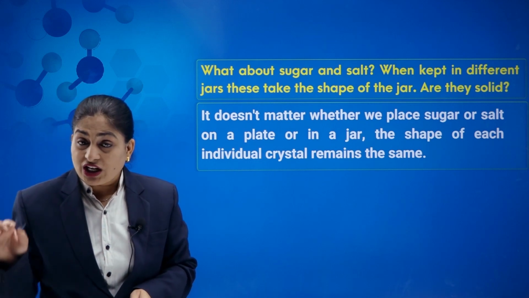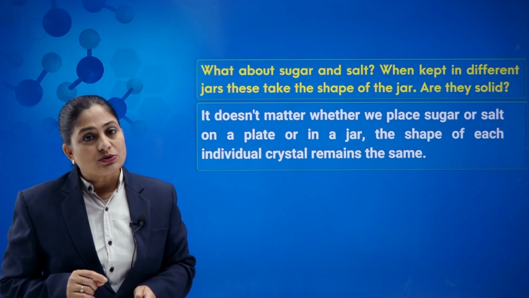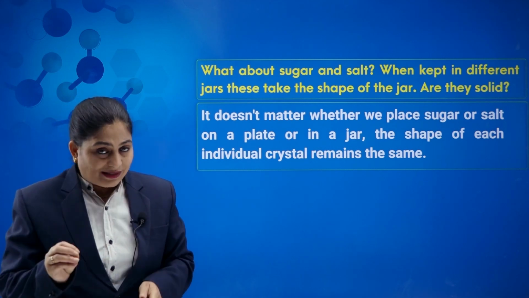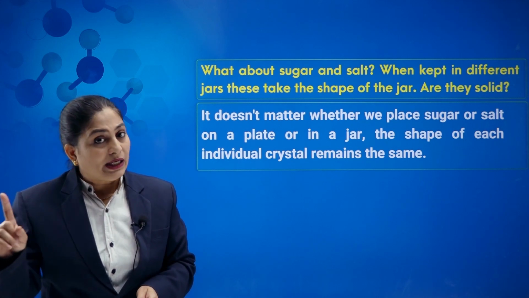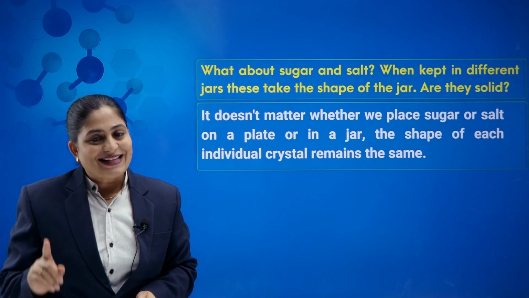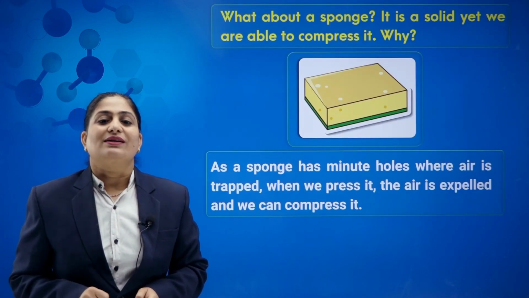It does not change the shape of that sugar, it does not change the shape of that salt particle. Though overall the bulk takes the shape of the container, individually the shape of that particle will not change. So yes, again sugar and salt is matter and it is solid.